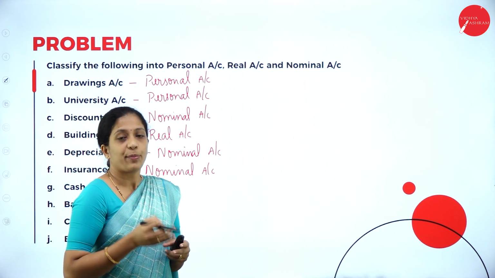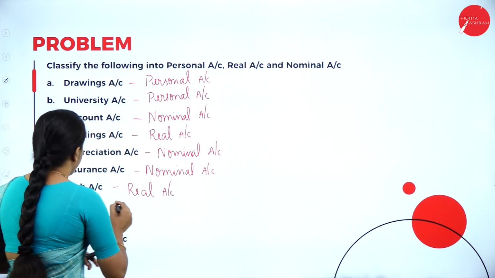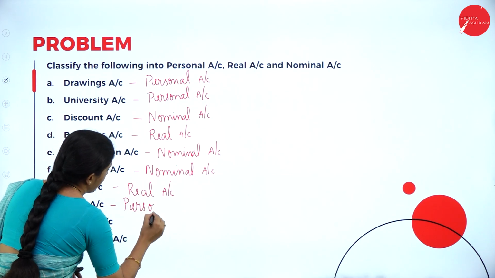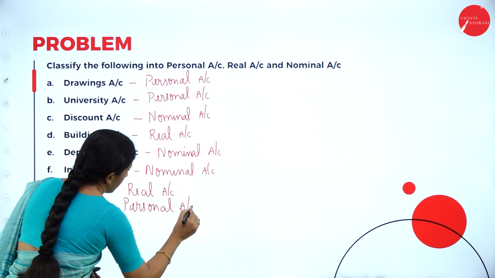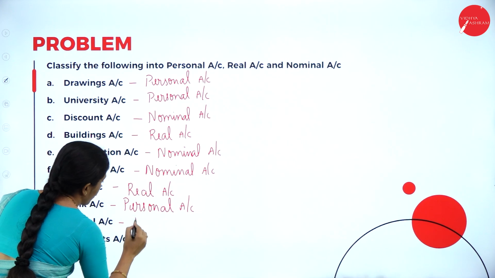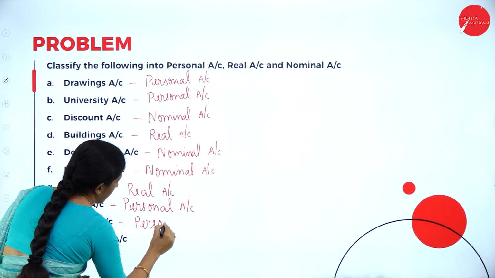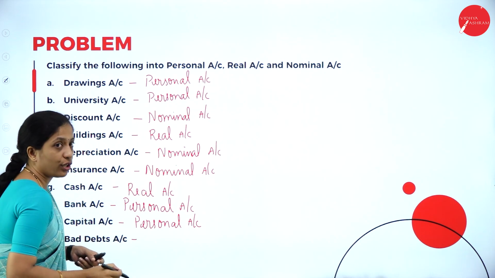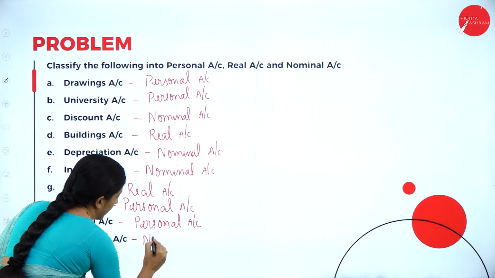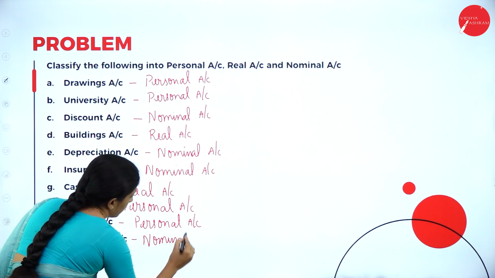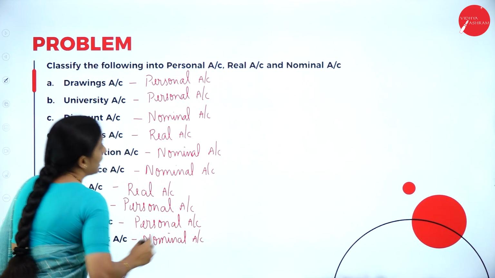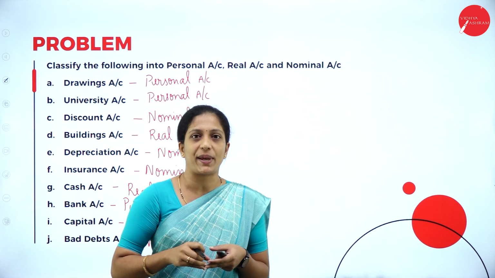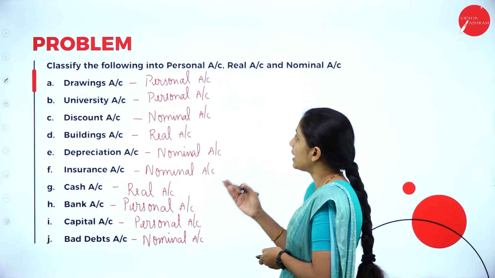So, cash is a property. So, it is a real account. Next, bank. It is related to a person. So, it is personal account. Next, capital. So, this is also related to a person. Personal account. Next, bad debts. It is a loss. So, it is nominal account. So, this is how you are going to classify. This is one of the question paper problems. We shall see the next.